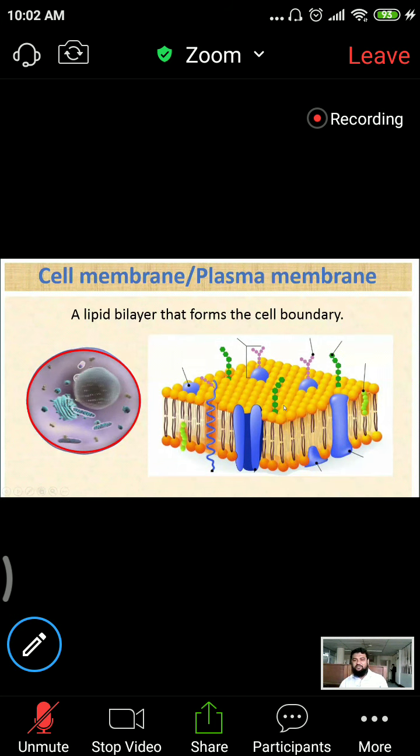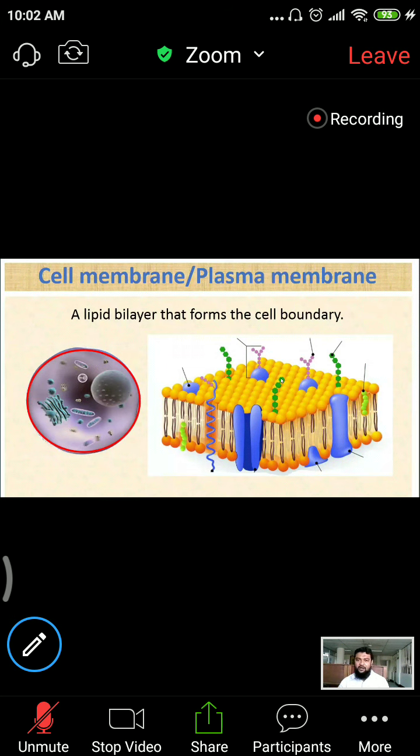So this is actually the cell membrane. You should know details about it. Very important for written exams: draw and label. What is the structure of the cell membrane? Draw and label the cell membrane. So what is very important? The structure of the cell membrane.